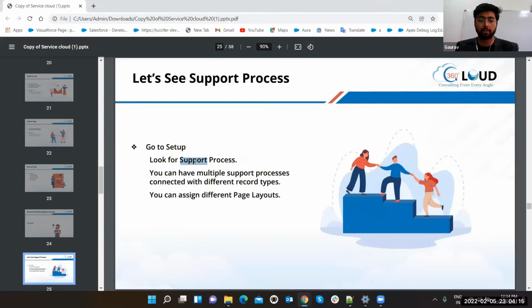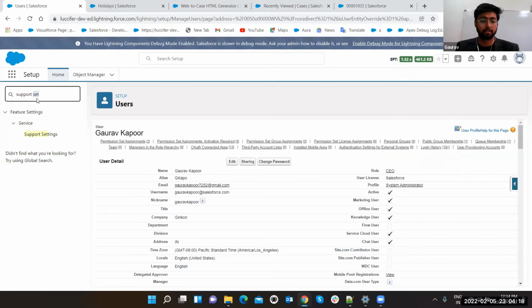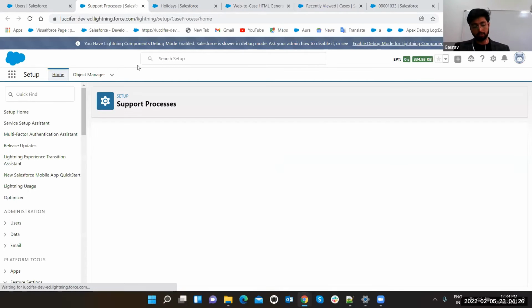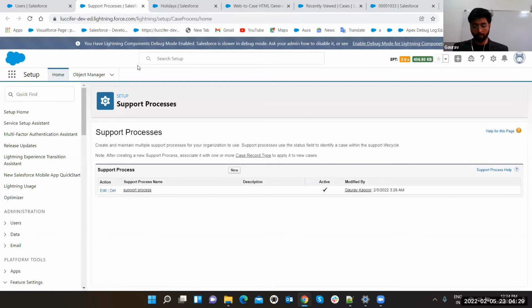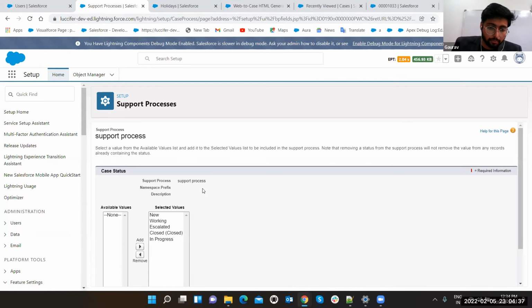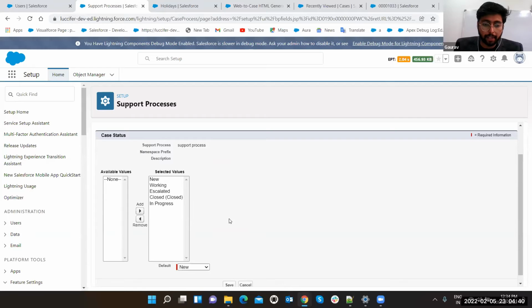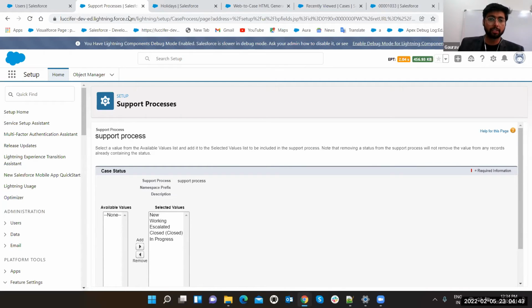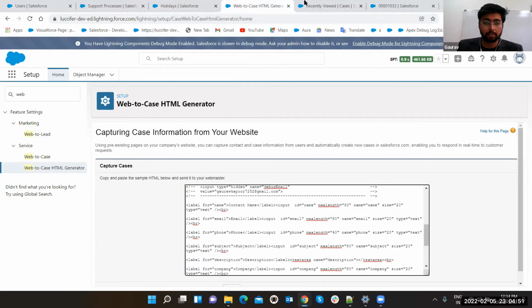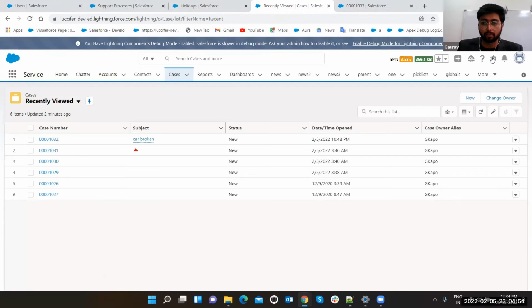So what I can do, I can show you the support process here. Just go to setup and look for support process. Okay, we are already having it. See, support processes. Now, what is the reason you can create multiple support processes? That's also the thing. I'm having already one support process. Let me show you. Yeah. So support process is showing this here. Now, what are these things? Okay, let me show you. Where is my case? Yeah, go to case object.